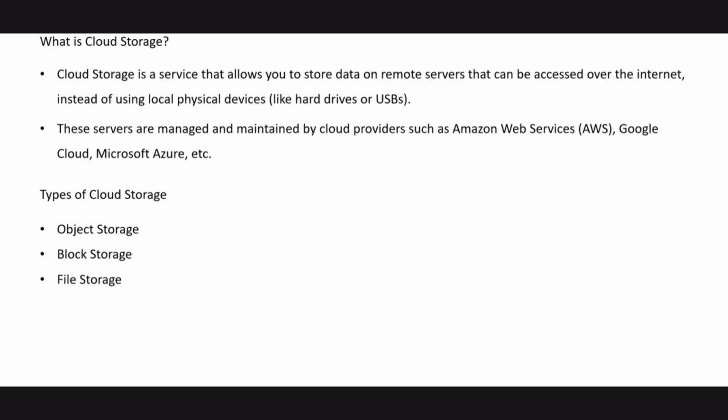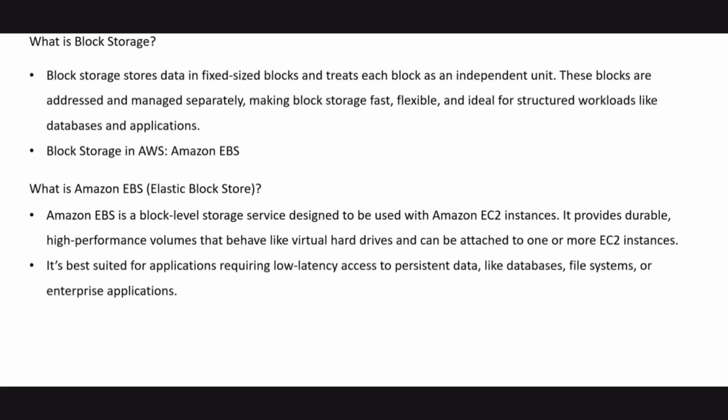There are three types of cloud storage: object, block and file. Now let's see what is block storage. Block storage is nothing but the data which we store in the Amazon cloud in a fixed block size. Because it is a fixed block size, it treats each block as an independent unit. By treating each as an independent unit, we can address and manage our blocks faster and more flexibly, which is ideal for some structured workloads.